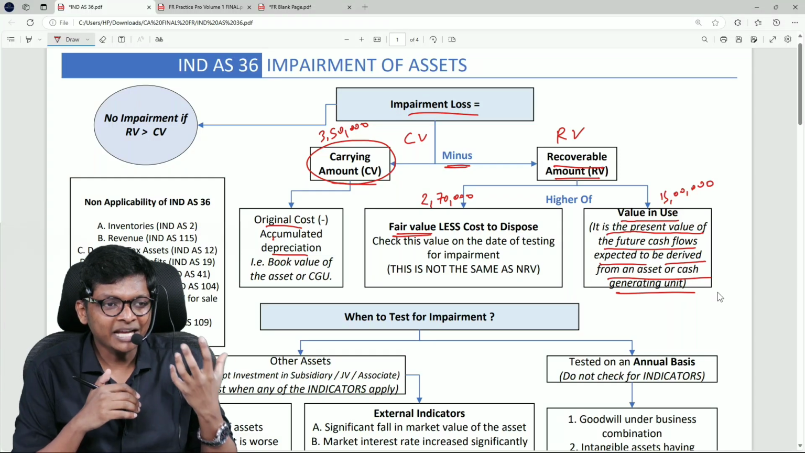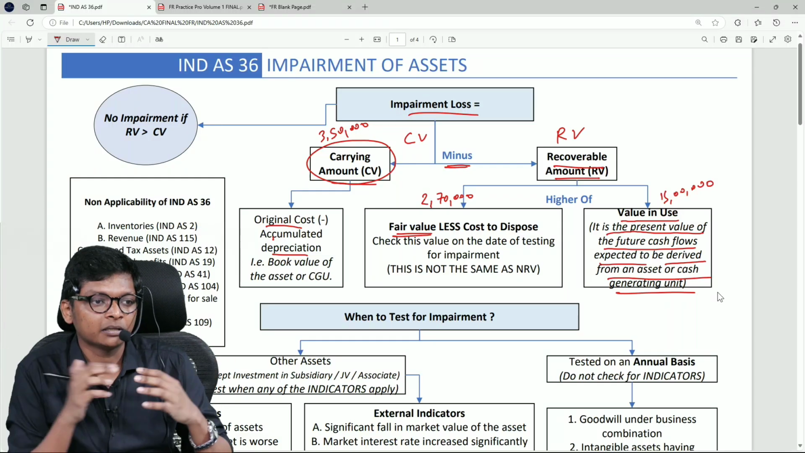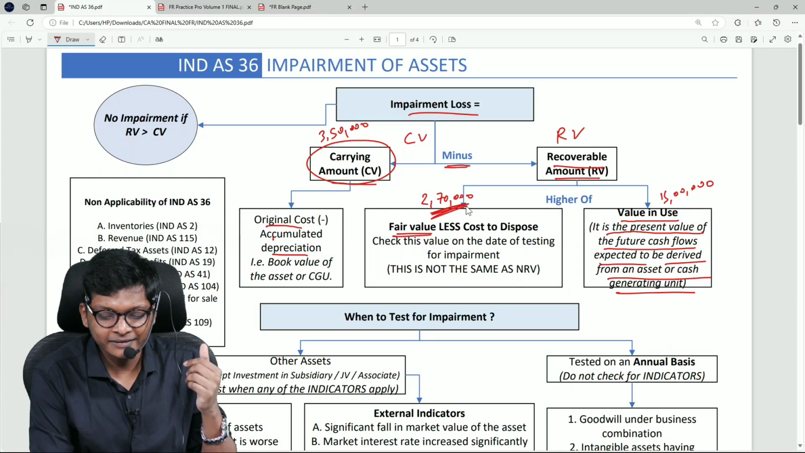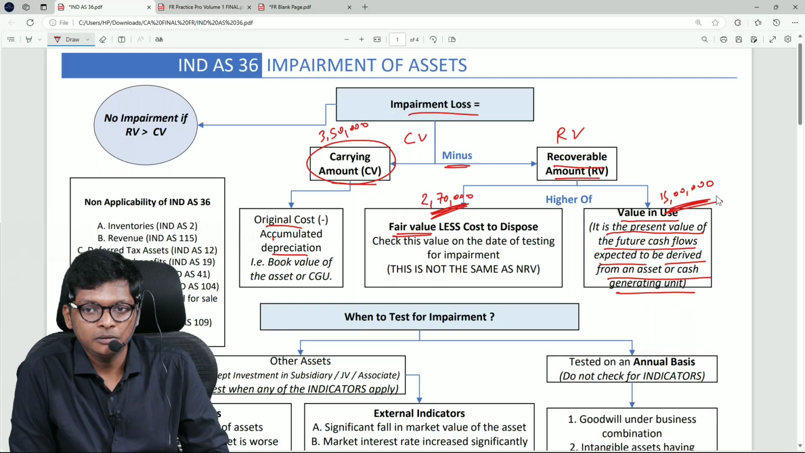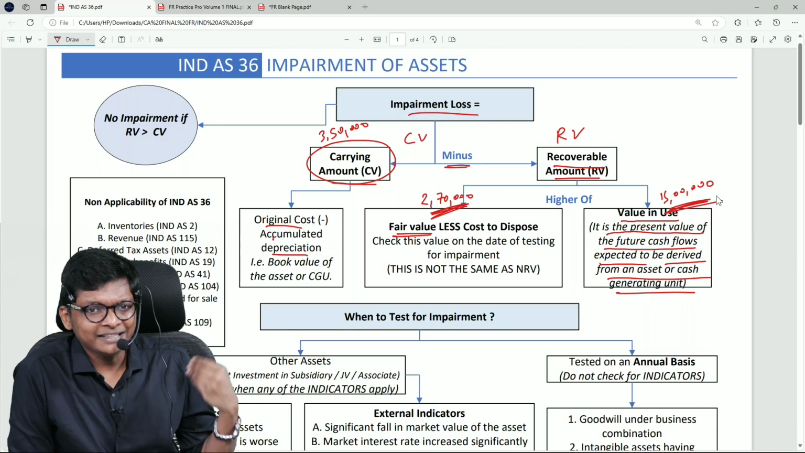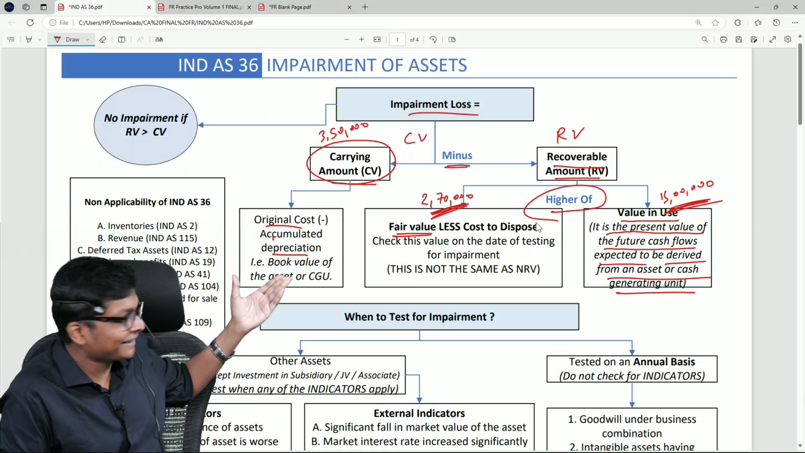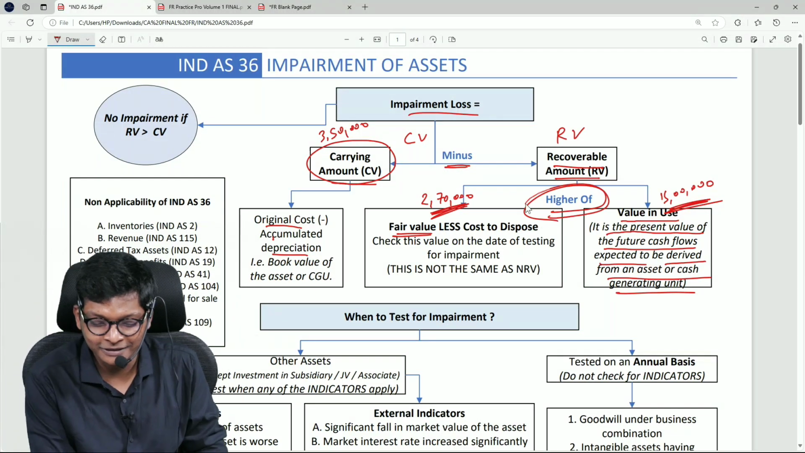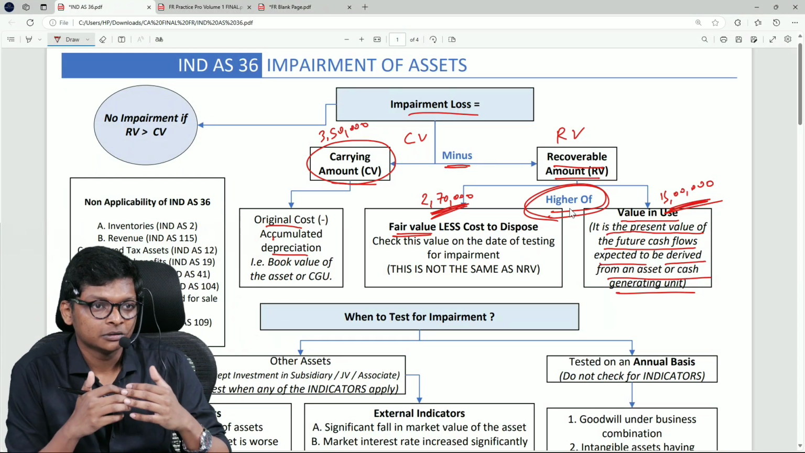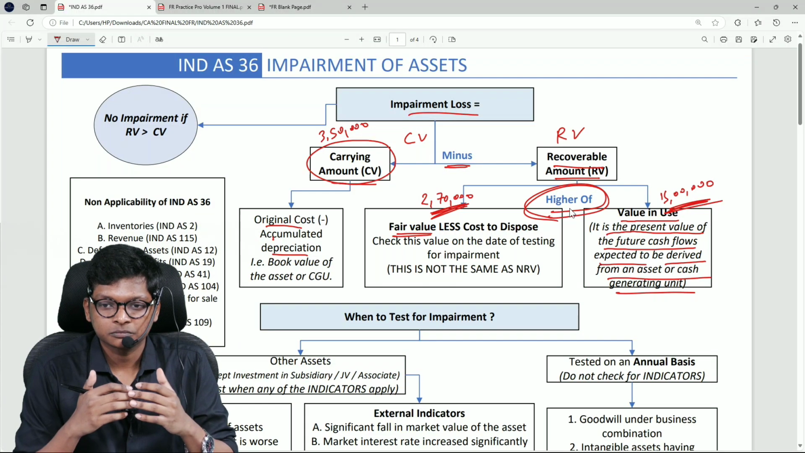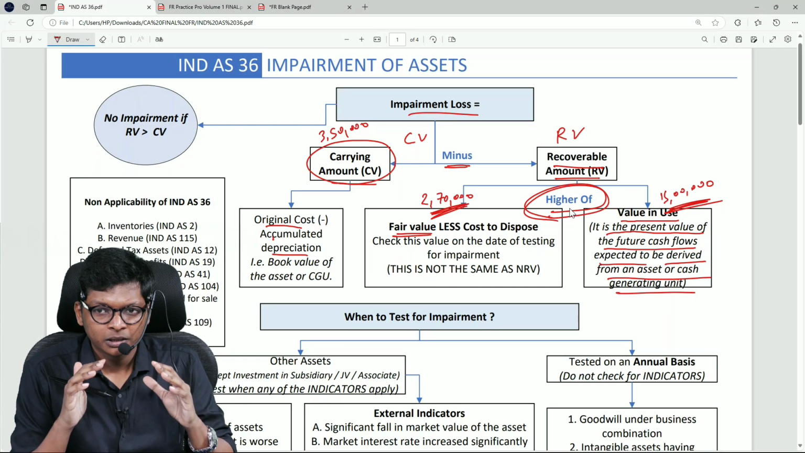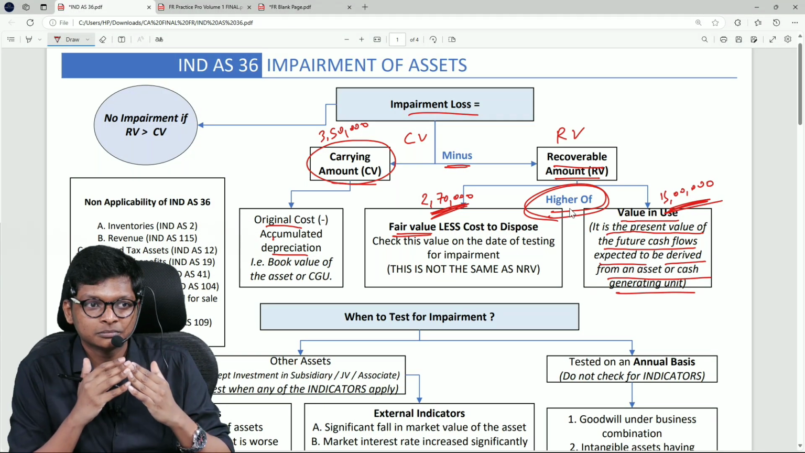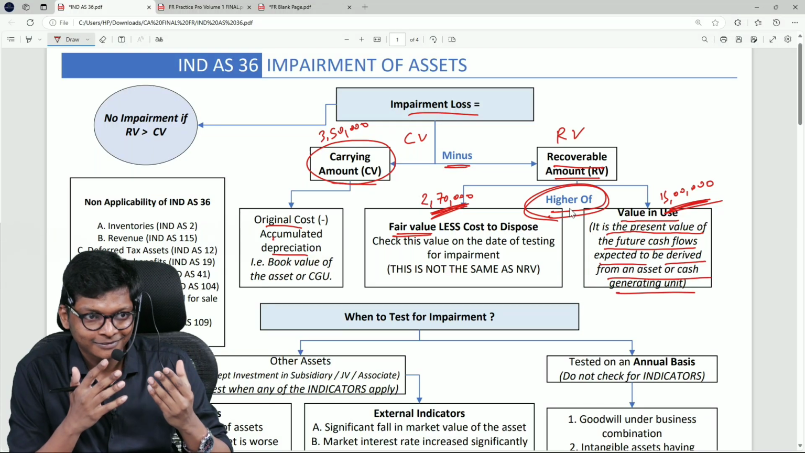Now this 3,50,000, with what do you have to compare? 2,70,000 or 15 lakhs? Which one? Higher is there, sir. Okay. Why higher? Why can't I take lower? You tell me. Okay. Swati has common sense. Yes, Swati.